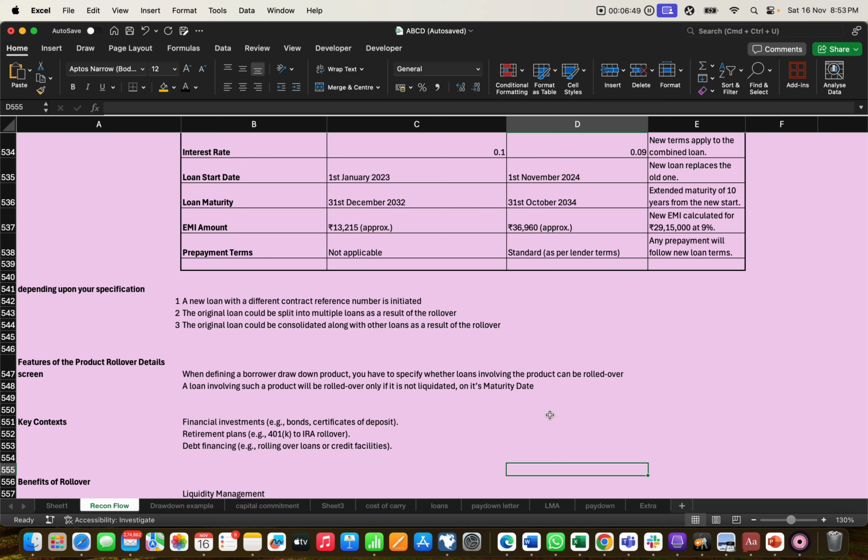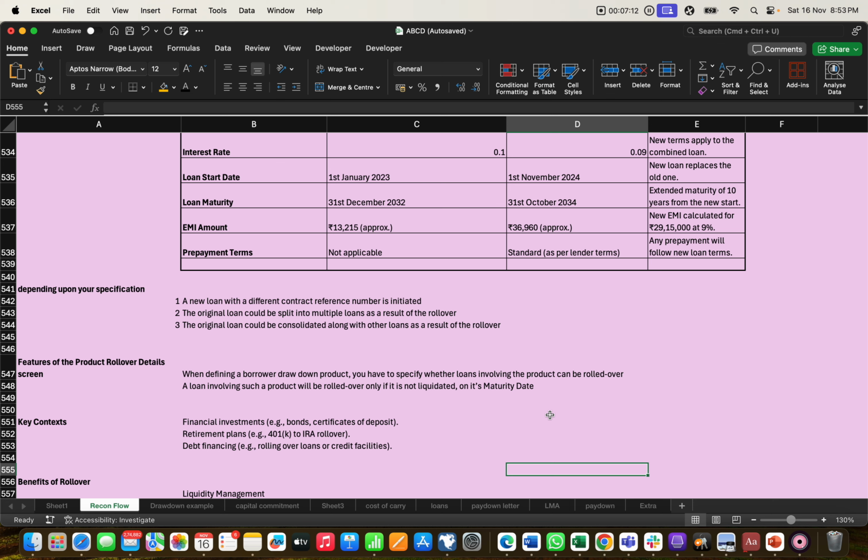Second point, the original loan could be split into multiple loans as a result of rollover. So the original loan may be split into multiple parts, meaning if the agreement between lender and borrower says they have to pay the interest at a differential rate, or the interest rate will be different.